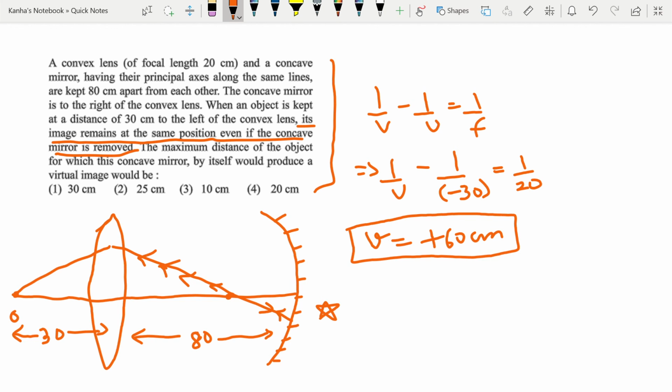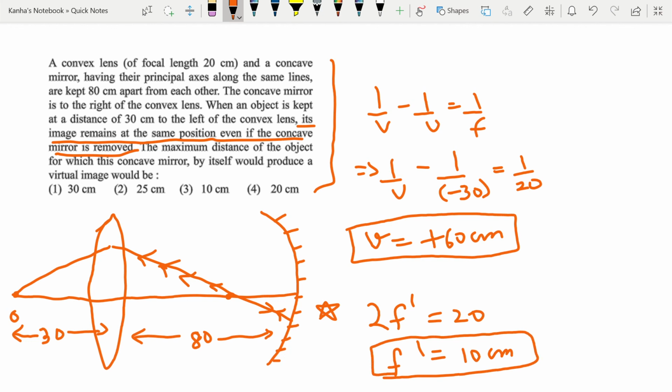That is why I can easily write that the image formed by the lens is at the center of curvature of the mirror. So 2 times f prime is equal to 20, or f prime is nothing but 10 centimeter. So this should be very clear. These kinds of questions have been asked in the paper before as well.